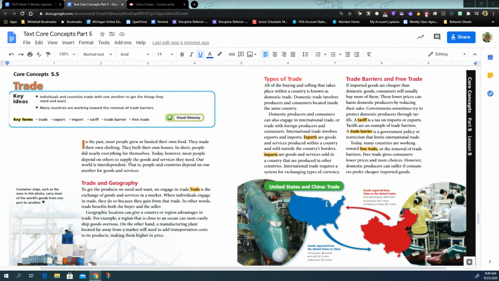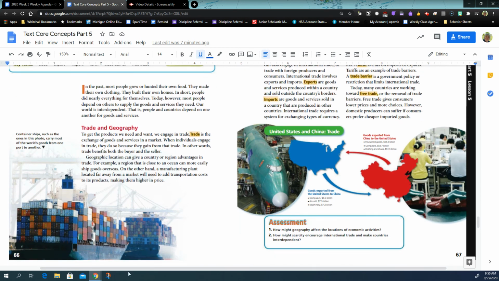Make sure you look at the diagram. So, goods exported from China to the United States means they exit China and come into the United States, so they would be imports in the United States. Goods exported from the US are sometimes imports in China. They go to China to be used. So you can see the amounts there on that diagram. Make sure that you read and look at the pictures carefully.